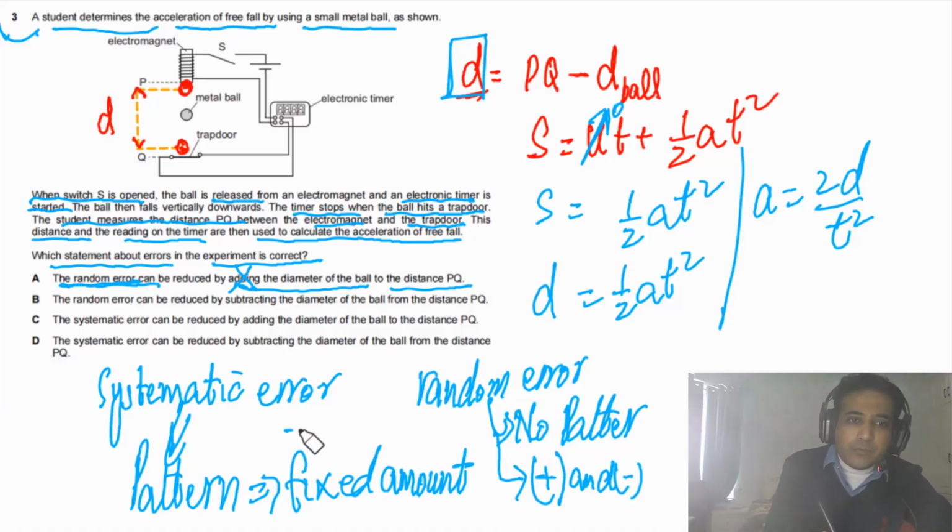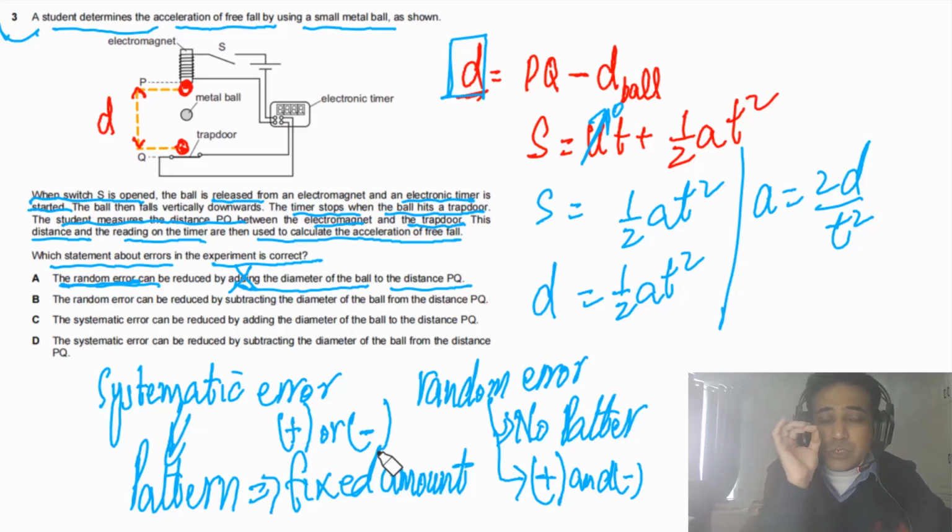But in this case we will see only positive, or only negative, meaning the answer will change by a fixed amount. So this has to be a systematic error, so this cannot be random error. So this is also incorrect.